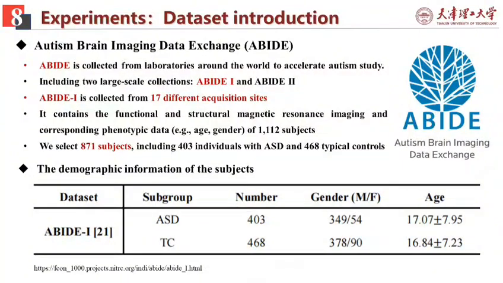It was collected from 17 different acquisition sites and it contains 1,112 subjects in total. But for a consistent comparison, we select the same 871 subjects, including 403 individuals with ASD and 468 typical controls. The table at the bottom shows the demographic information of the subjects.